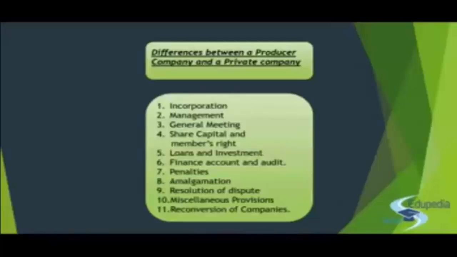In case of producer, it is the interstate cooperative society, and in case of the private company, it is the public company.